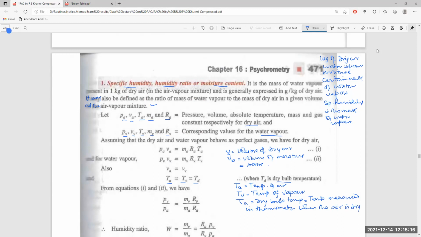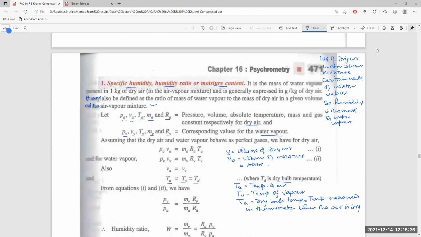So the temperature of dry air, the temperature of the mixture of air, and the temperature of the vapor, all three temperatures are the same.